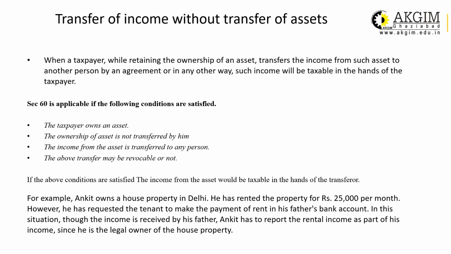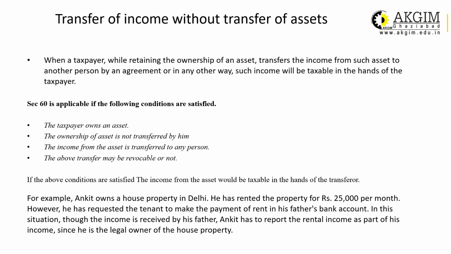There are certain conditions. This provision comes under section 60, and the conditions to be satisfied are: the taxpayer owns an asset. That means the taxpayer must be the owner of the asset. If he is not the owner of the asset, section 60 is not applicable and there will be no clubbing. The ownership of the asset is not transferred by him. During the financial year, ownership remains with the taxpayer, the transferor, and is not transferred to anybody. Income from the asset is transferred to another person during the financial year.